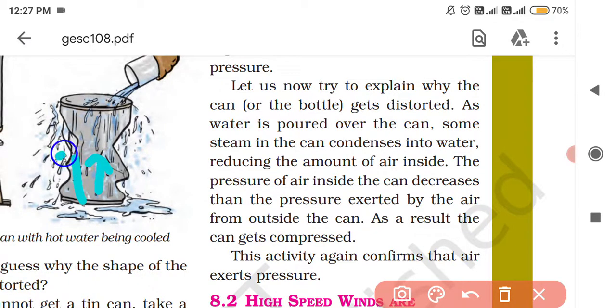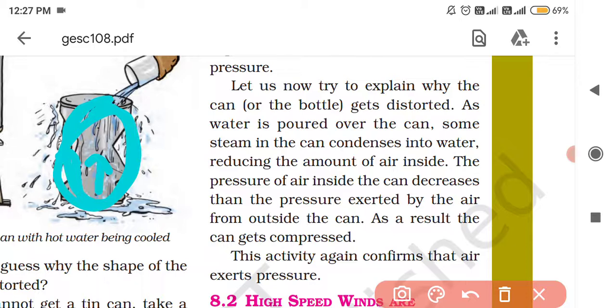The steam present inside the tin can condenses and forms water. Thus the pressure of air inside the can decreases. That means steam pressure decreases. Why? Because steam is converted into water, so the pressure inside the tin can decreases.